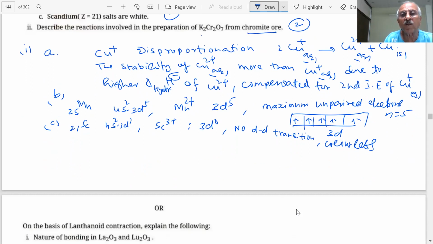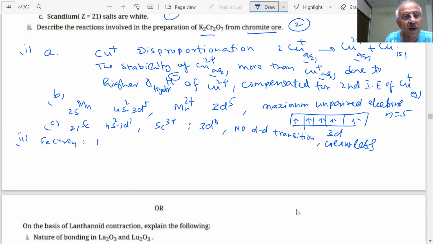We have discussed it in detail. Potassium permanganate and potassium dichromate are prepared from ores. Which ore do we use? Chromite ore, FeCr2O4.